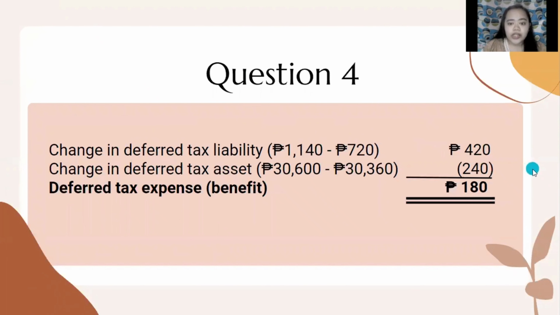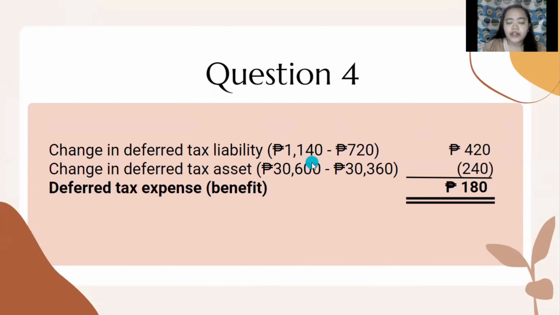And for the last question of the problem, we need to solve for the deferred tax expense. Deferred tax expense is simply the sum of the net changes of the deferred tax liability and the deferred tax asset. So in coming up with the answer, we first get the change in deferred tax liability by subtracting the previous deferred tax liability from the current one.